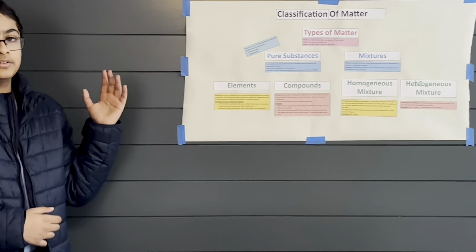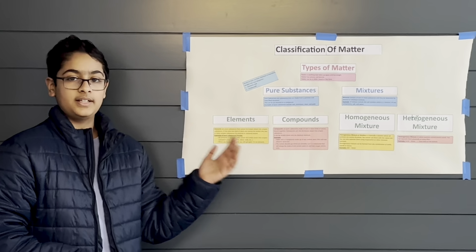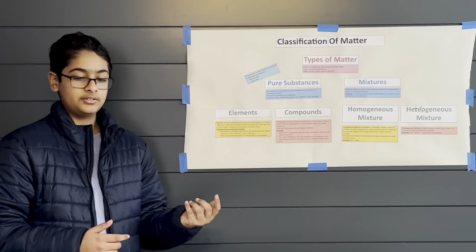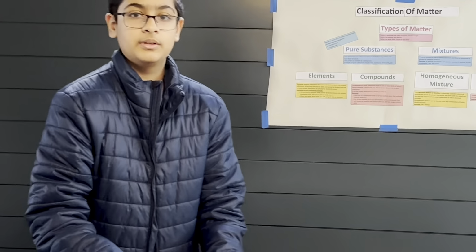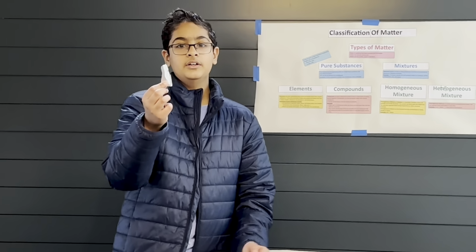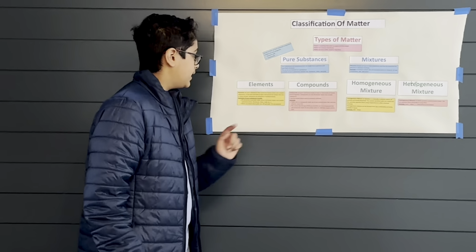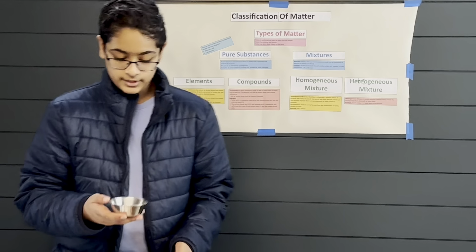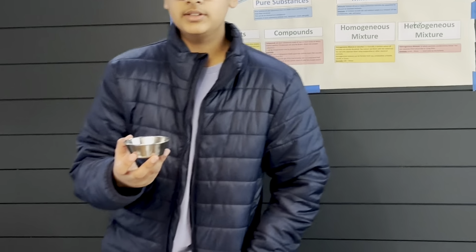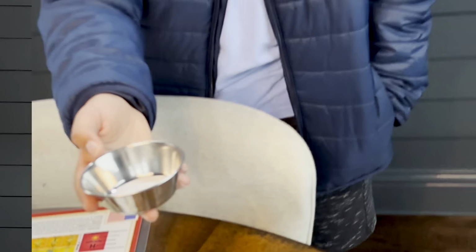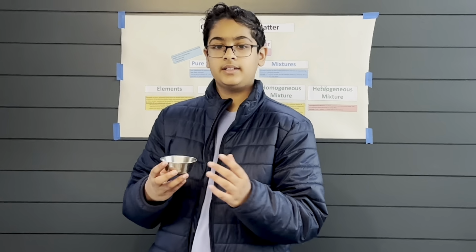Now that we've explained all of the types of matter, we're going to be moving on to the examples. If we start with elements, I explained previously that it includes aluminum foil. Trying to break the aluminum foil, we get aluminum again, which means that it cannot be broken down any simpler. Next, we have compounds. An example we can take is table salt. Table salt is made up of sodium, and it is also made up of chlorine. So basically, we could split the salt and get sodium and chlorine separately.